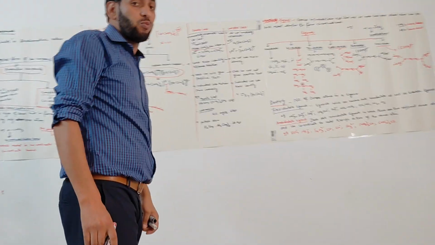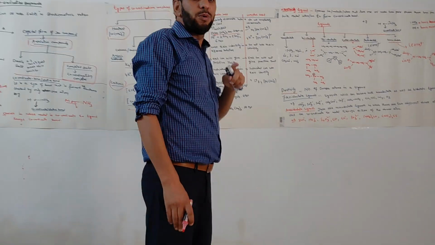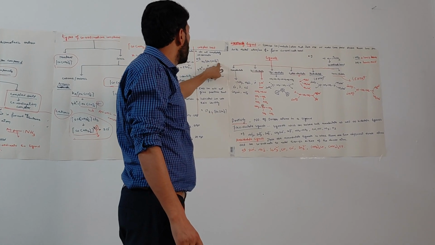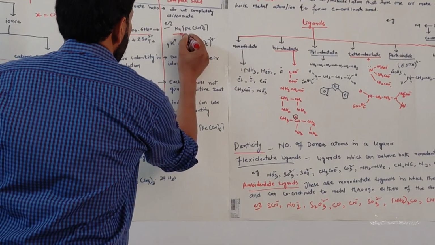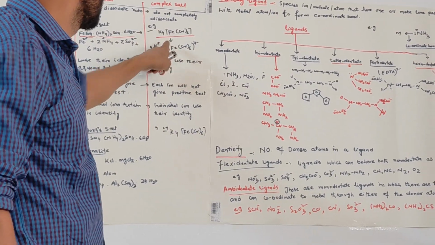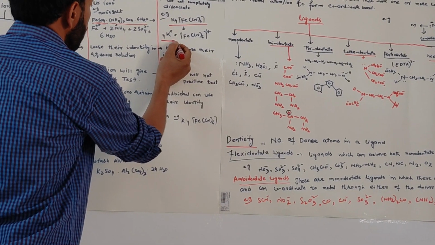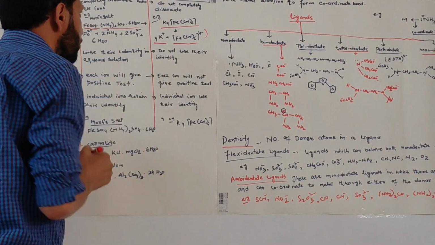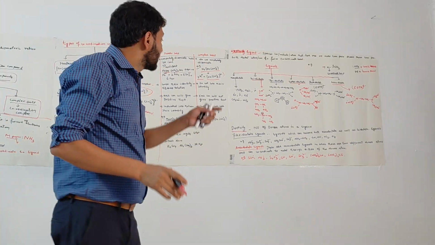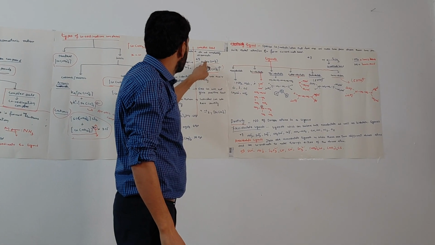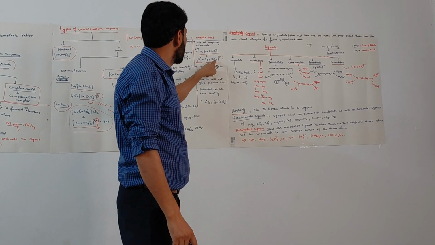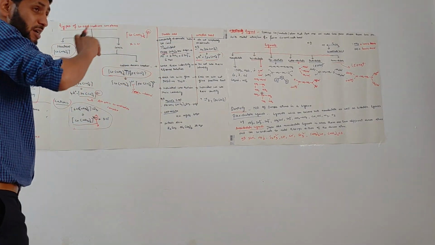But complex salts do not get completely dissociated. For example, I have taken one example here, K4[Fe(CN)6]. This is a coordination complex. It does not get completely dissociated into ions. Only partial dissociation is there. That leads to the formation of 4K positive and [Fe(CN)6] 4 negative. So whenever we make the aqueous solution of a complex salt, it gets partially dissociated, which I have shown here: K4[Fe(CN)6] gets dissociated into 4K positive plus [Fe(CN)6] 4 negative. Okay, this is the first difference.